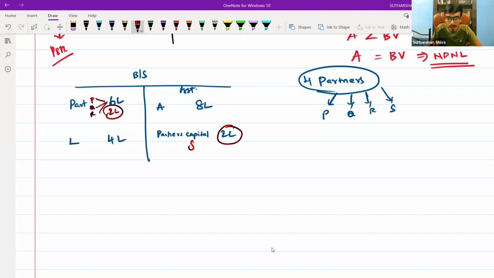Whenever the partner's capital is lying on the asset side, it means the partner is still solvent. Even though it appears on the asset side of the balance sheet, the partner's capital is solvent.